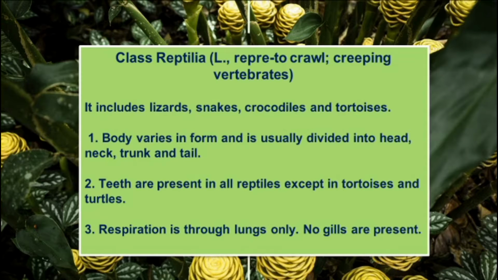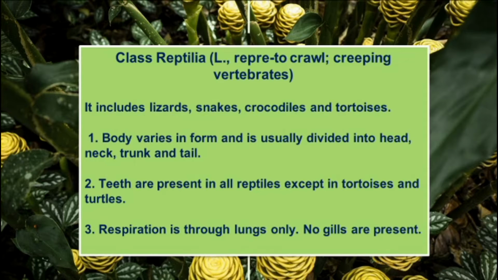First point, the body varies in form and is usually divided into head region, neck region, trunk and tail. Normally we can categorize this class of animals into four parts: head, neck, trunk and tail.